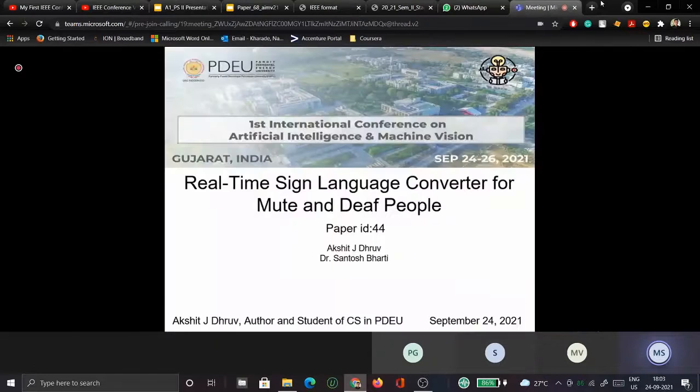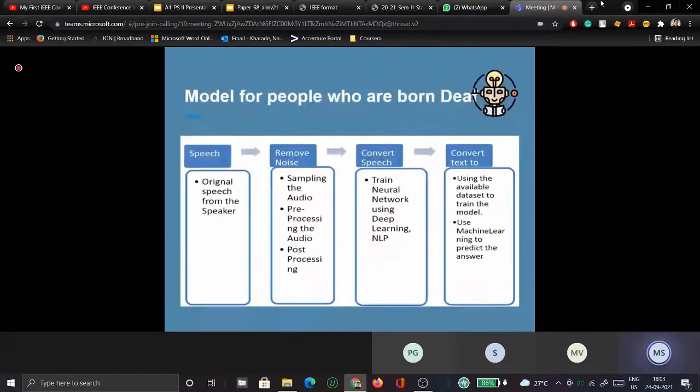Yes. Is it a one-dimensional CNN or two-dimensional? So here we have used 3 layers, out of which 2 are for the processing and the third one is for the output purpose.